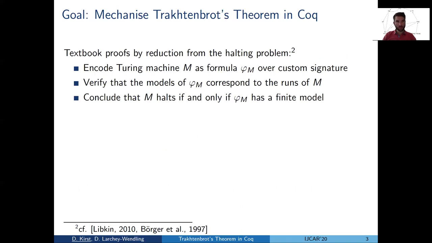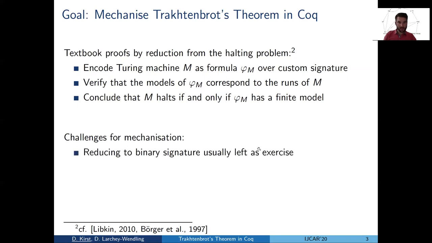So one starts with Turing machines, looks at encodings of Turing machines as first order formulas over a custom signature, introducing a lot of symbols. And then one verifies that the models of the formula correspond to the runs of the machine. And by this, we can conclude that M terminates if and only if phi M has a finite model, and hence finite satisfiability, if there were a decider, would induce a decider for the halting problem, which is of course absurd.